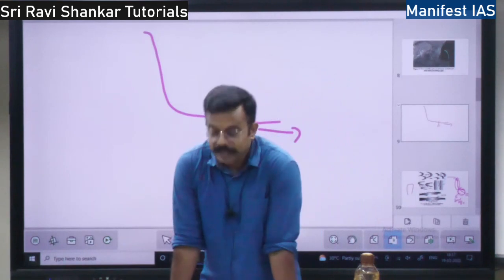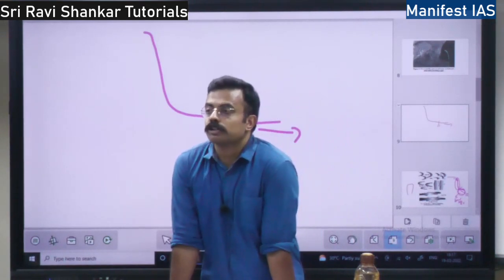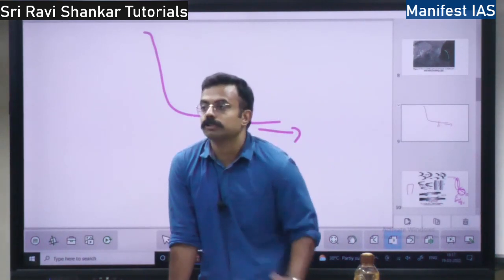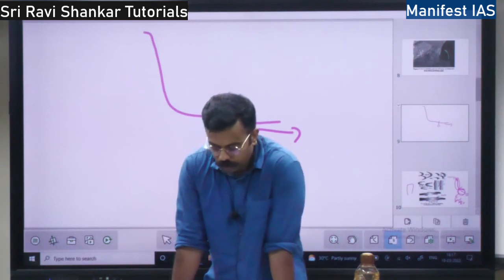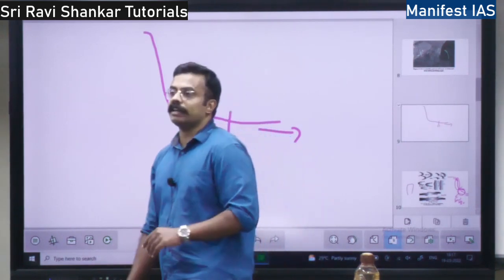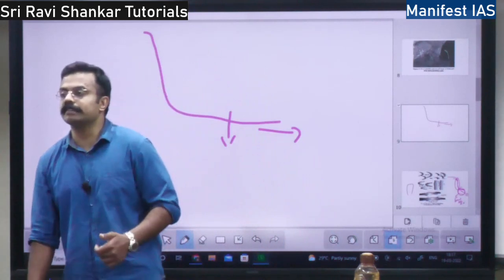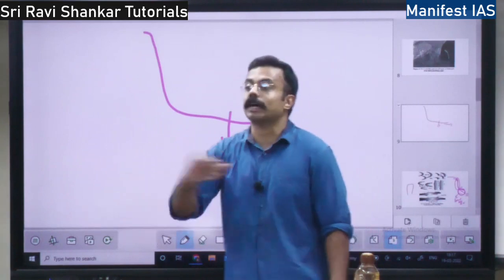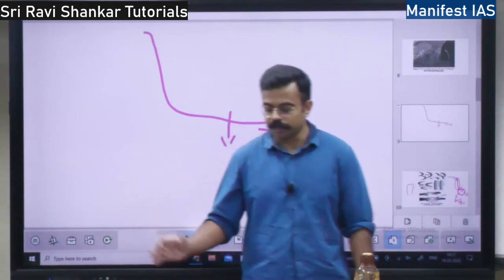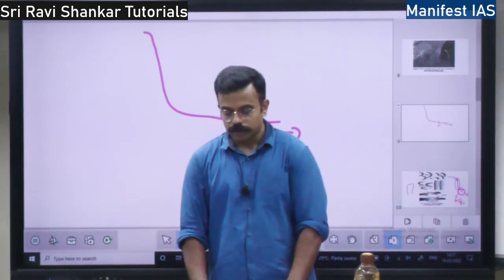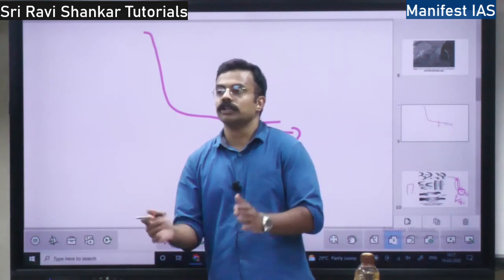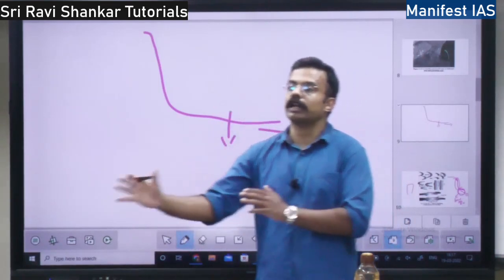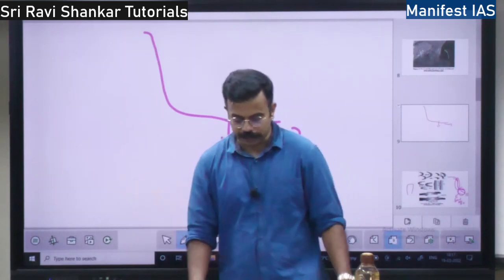Just like water, wind is also a sorting agent. Wind will also sort the material. Because of the velocity of the wind, if the velocity is higher, the grains of sand will move faster. If the velocity is lower, the grains will move slower. So the wind will sort the materials. Bigger grains first, smaller grains last. There will be proper separation, right?